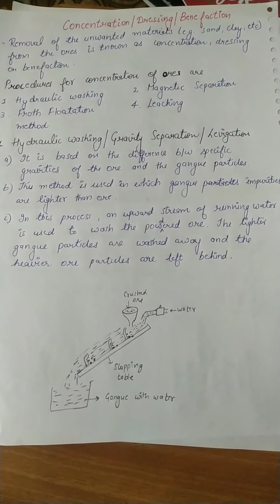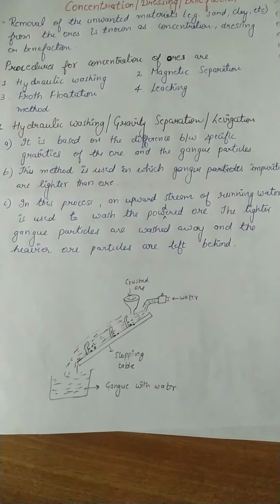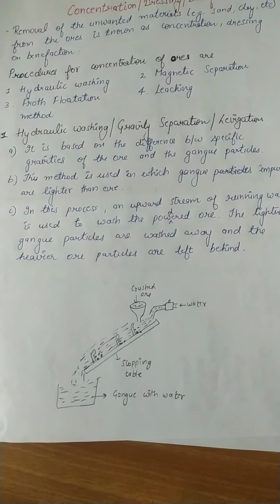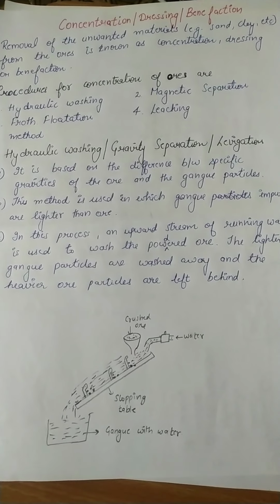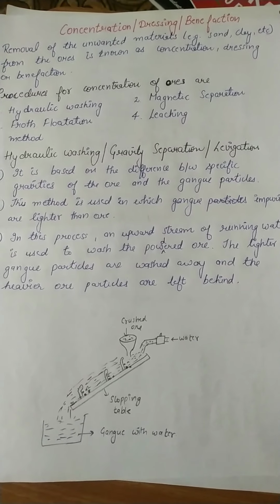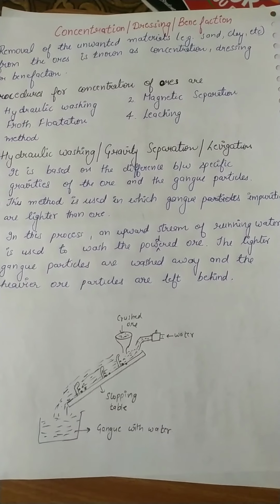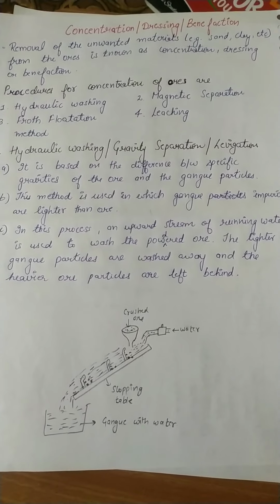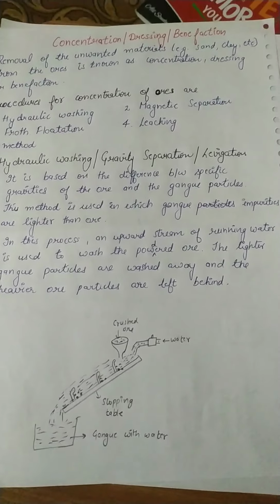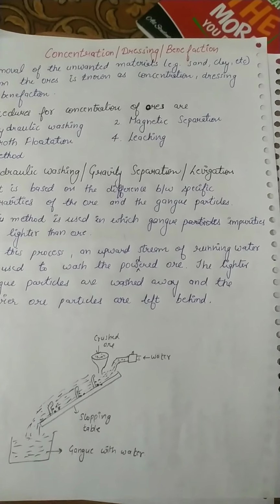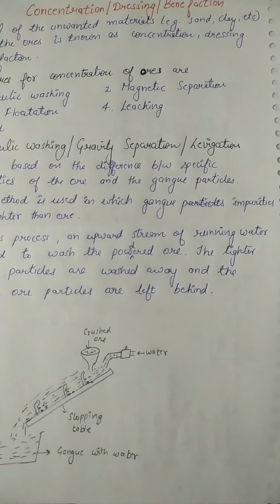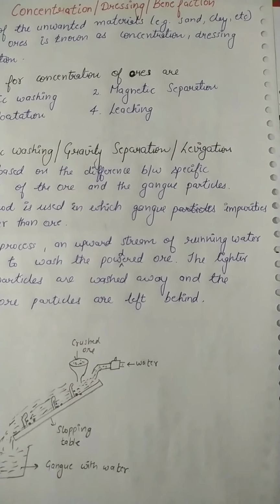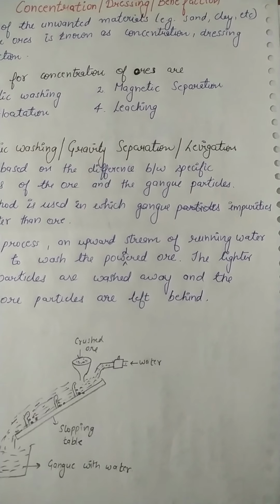Good morning, students. We have started our chapter General Principles and Processes of Isolation of the Elements, and we have started our topic Concentration, Dressing, or Benefaction, in which the unwanted materials are removed from the ores. Basically in this chapter, we are going to read about how metals are extracted from the earth's crust.